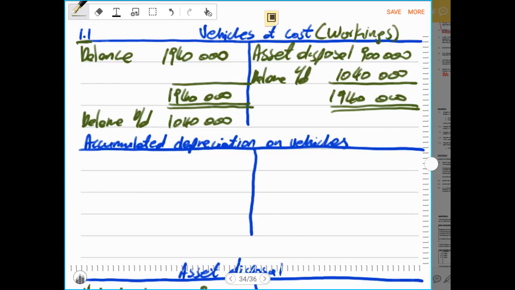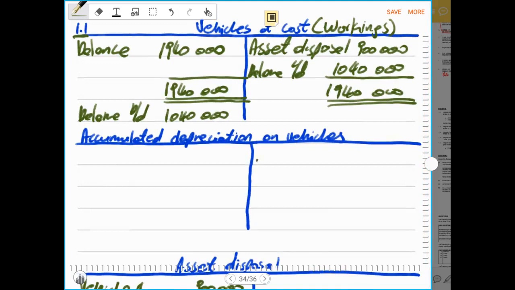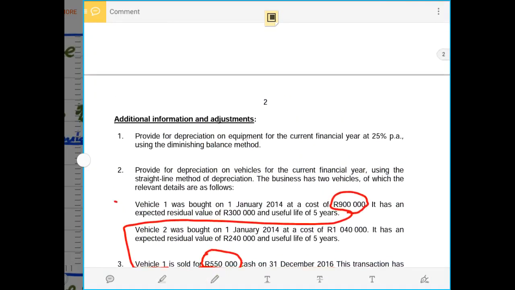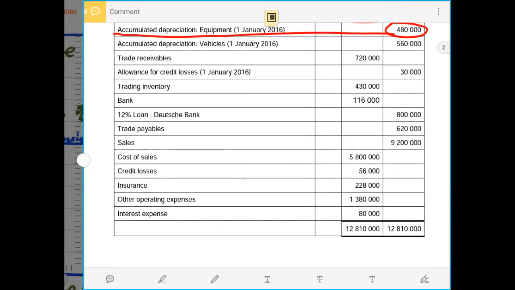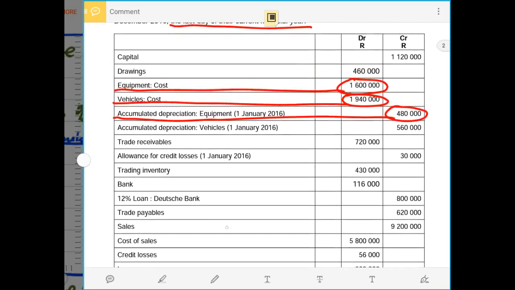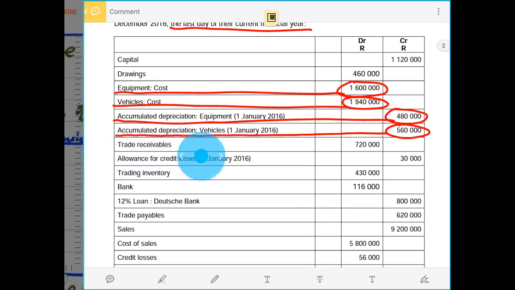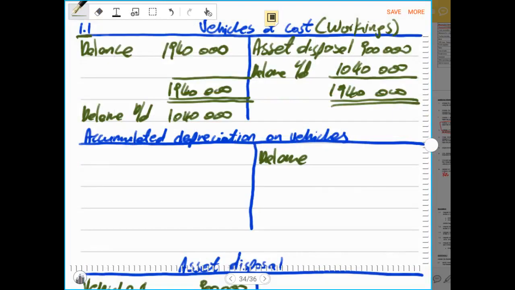Then after we come to the accumulated depreciation ledger account, and we know that this ledger account always has a balance on the credit side. Balance on the accumulated depreciation is given to be 560,000 rands. There is the accumulated depreciation opening balance for vehicles, 560,000 rands. So we take that, we record it on the credit side as 560,000 rands.